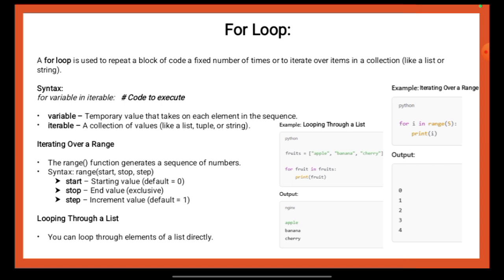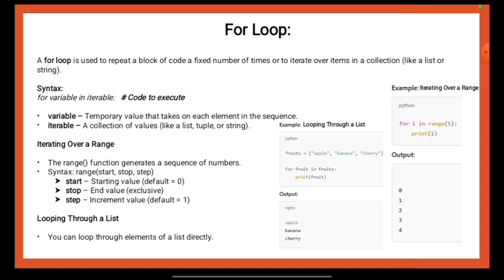The for loop is written as for fruit in fruits, where fruit is a temporary variable that takes on the value of each element in the list one by one. Inside the loop, the print(fruit) statement prints the value of fruit during each iteration. As a result, the output displays apple, banana and cherry on separate lines. This example shows how you can directly loop through a list to access and process each element.